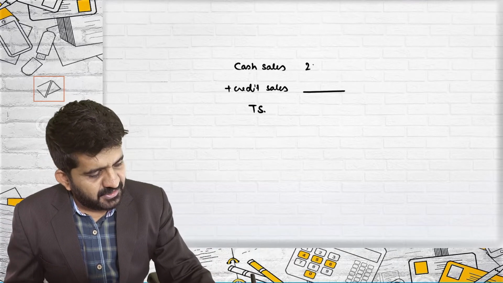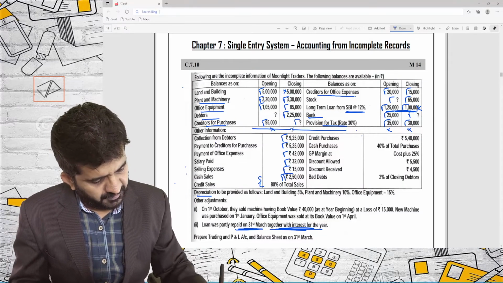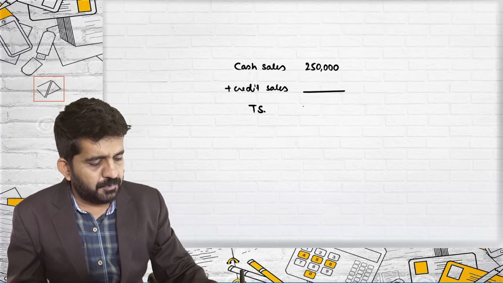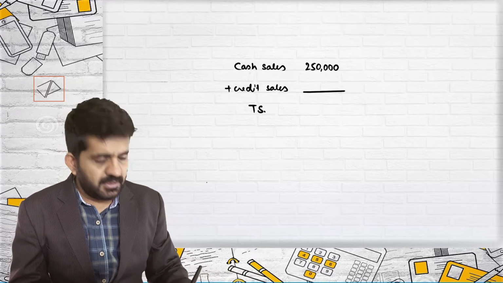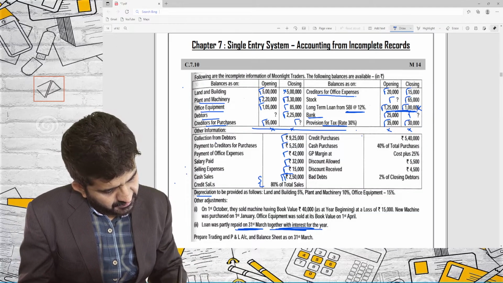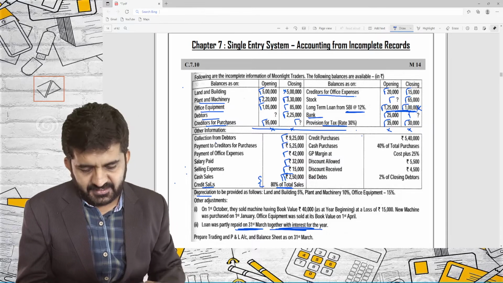Now cash sales is given over here as 2,50,000. Credit sales is 80% of total sales.